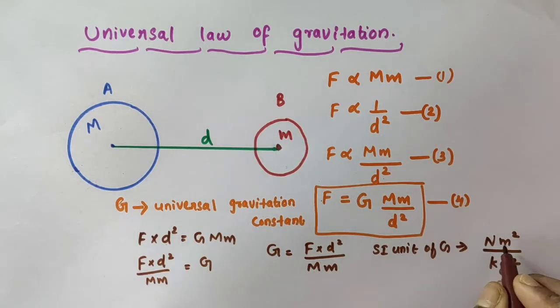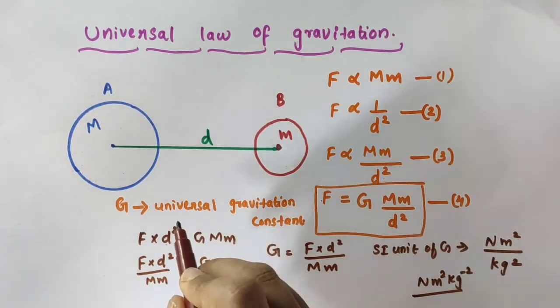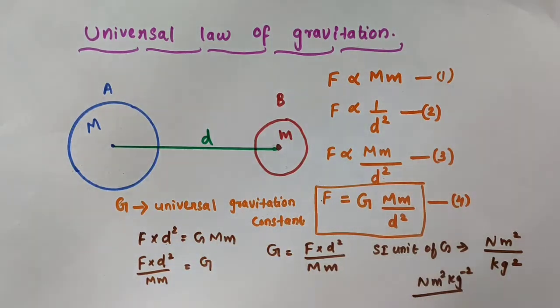So Newton meter square per kilogram square, or Newton meter square kilogram raised to -2. When I take this kilogram raised to 2 to the numerator, it becomes kilogram raised to -2. So either you can write Newton meter square per kilogram square or Newton meter square kilogram raised to -2 as the SI unit of this universal gravitation constant, capital G.